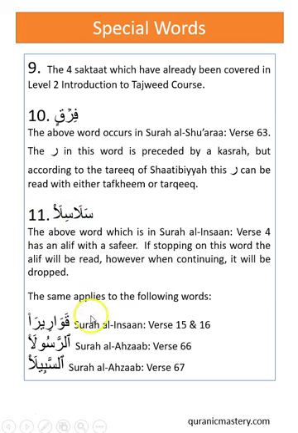Now the same applies to these following words, but these are not special to Shatibiya, they're in every single tariqah of Hafs al-Asim. So we can say that Surah Al-Insan, same surah as this one, we have the word qawarira. One occurs at the end of an ayah and the other one is the first word of this next ayah. So when we are stopping on this, you would read the alif, qawarira.